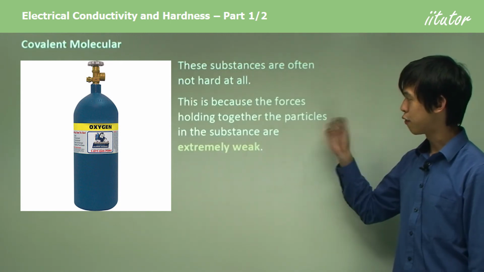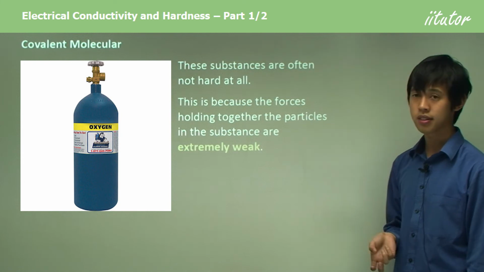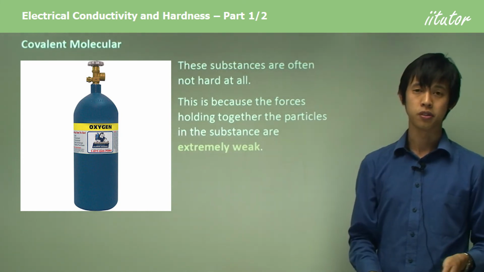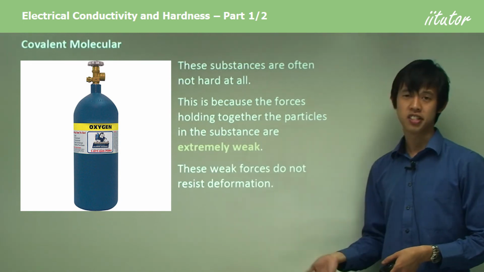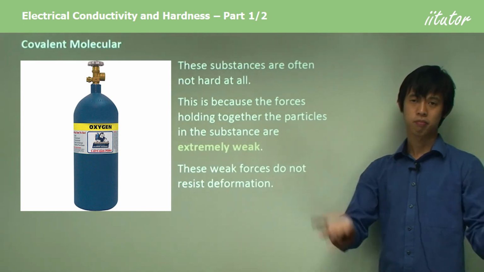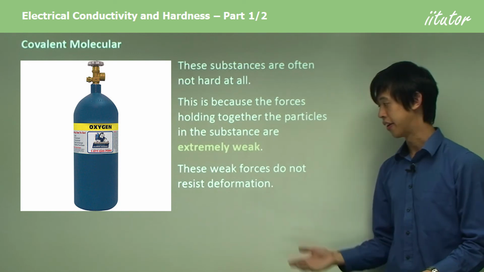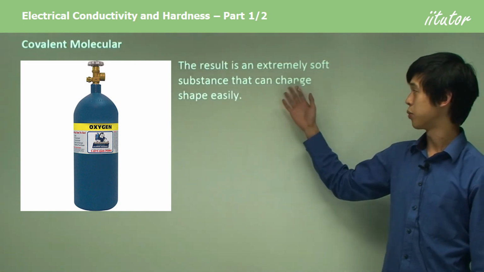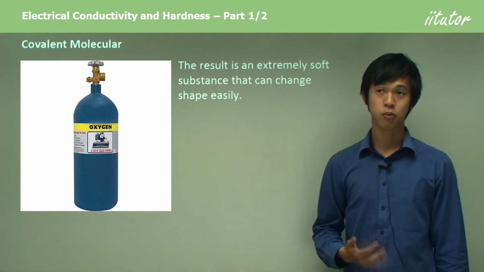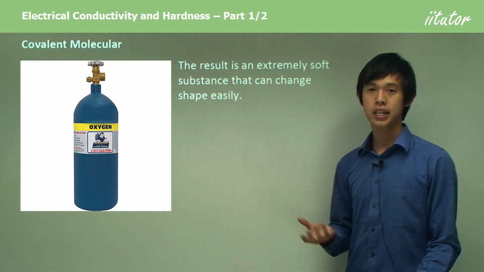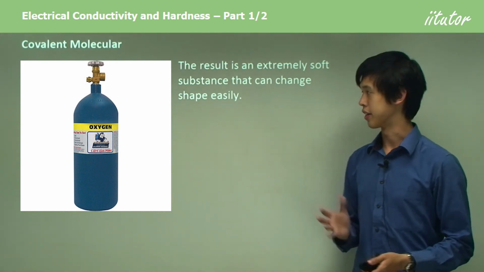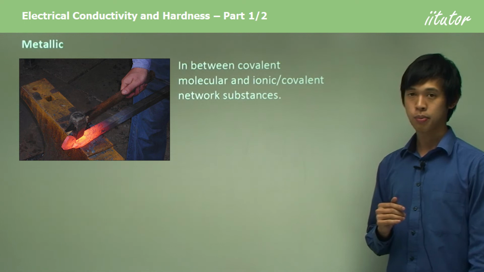This is because the forces holding the particles in the substance are extremely weak. Individual molecules are held together with very weak forces. And these weak forces don't resist the deformation. They end up just taking the shape of whatever container they're in. So they don't resist deformation very well. So this results in an extremely soft substance that can have its shape change very easily. So with covalent molecular substances, the shape can be altered very easily, but maybe not permanently because a lot of them are gases.